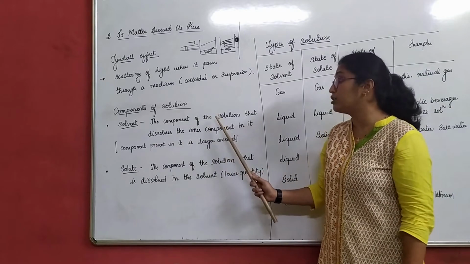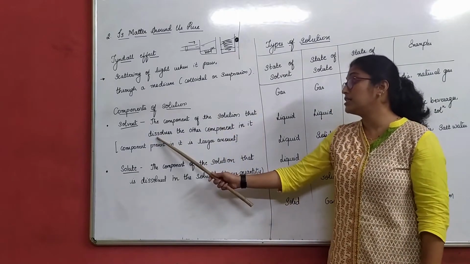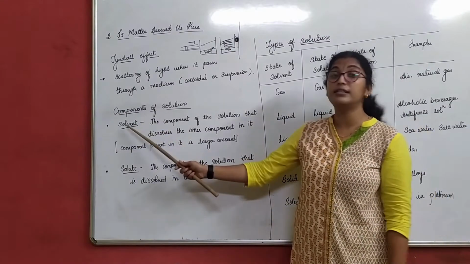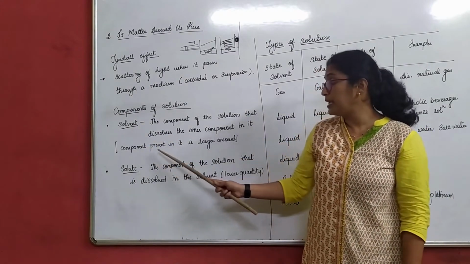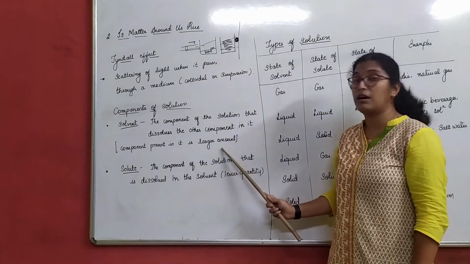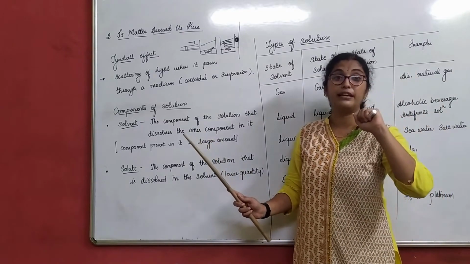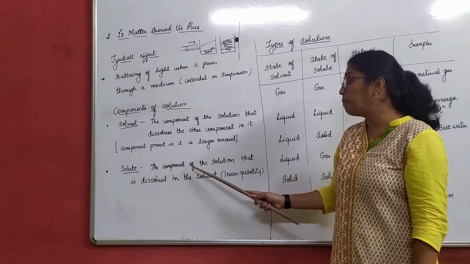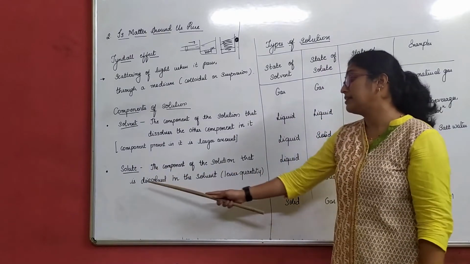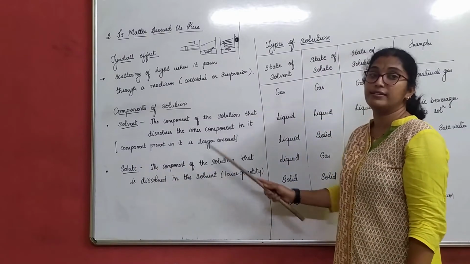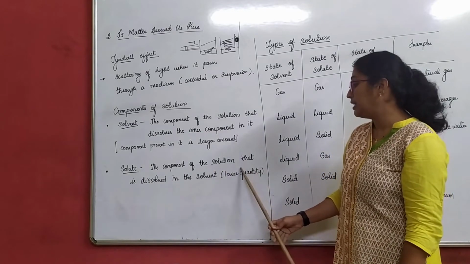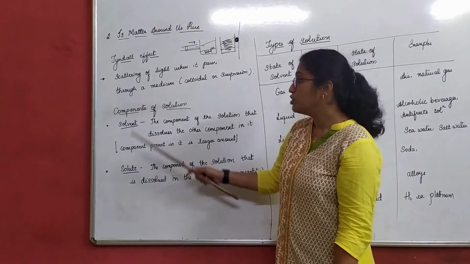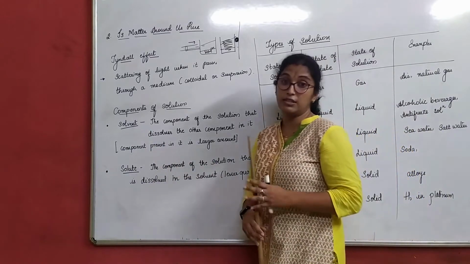The component of the solution that dissolves the other component in it is called a solvent. It is present in the larger amount. What is the component? What we have taken as water. Larger amount. Solute: the component of the solution that is dissolved in the solvent is called a solute. Lesser in quantity, or lesser amount, is what we add. So this is about solute and solvent.